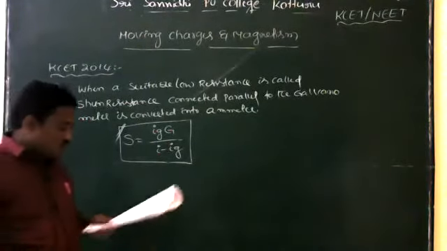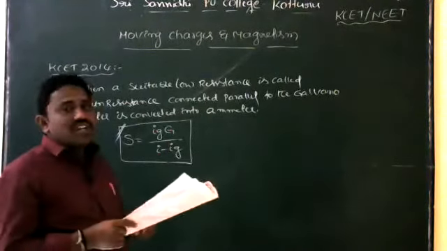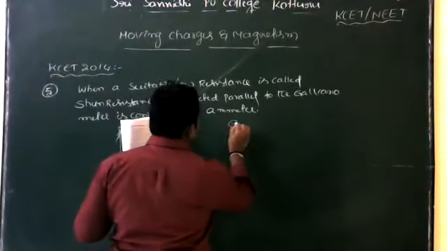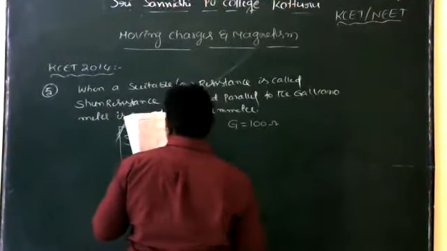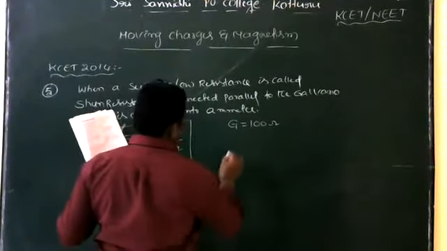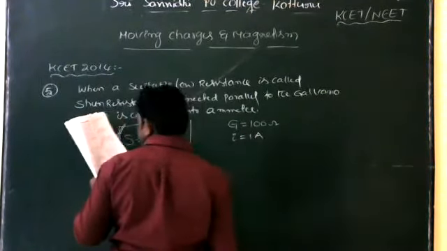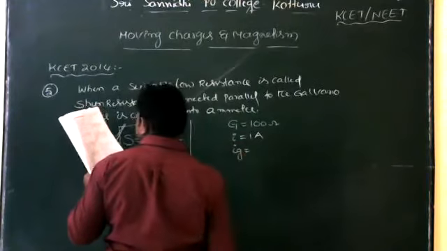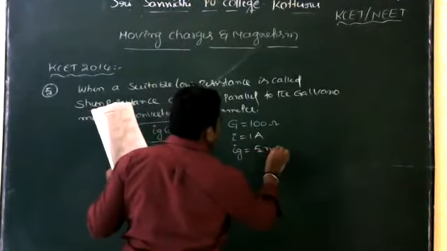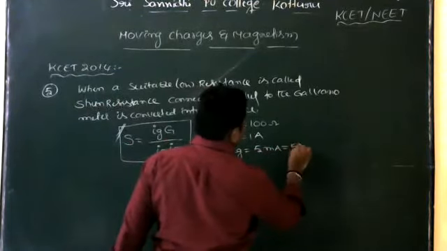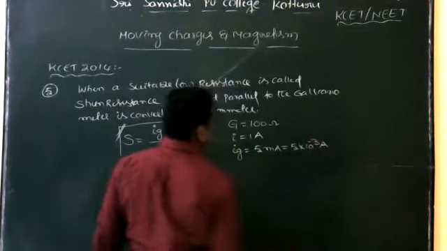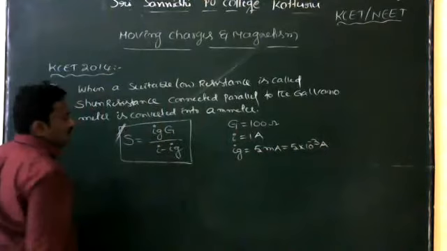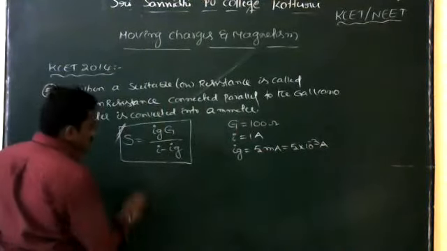Okay. So now observe the question. What is the value of shunt resistance to convert the galvanometer of resistance, galvanometer resistance G equal to 100 ohm, into an ammeter of range, current I equal to 1 ampere? Given full scale deflection, the current passing through the galvanometer Ig is equal to 5 milliampere, that is 5 into 10 to the power of minus 3 ampere. These values are substituted in the equation S is equal to IgG by I minus Ig. Now find the S value.